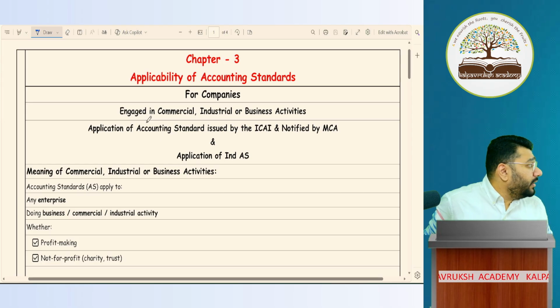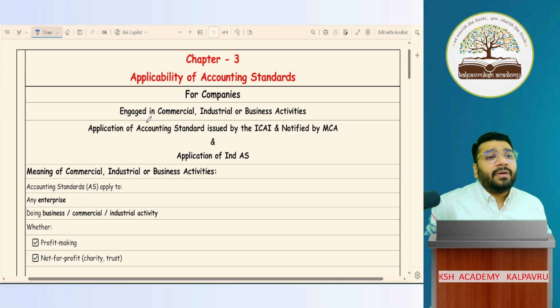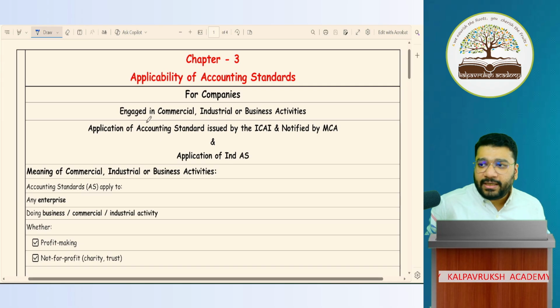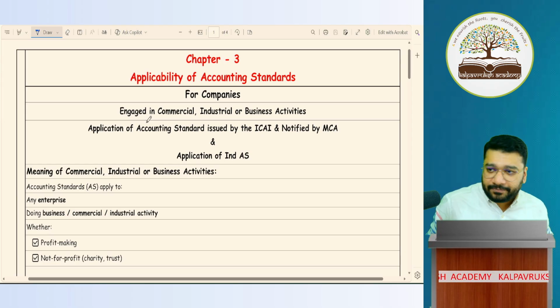Now, I've prepared my own notes, which is a summary of the content given in your ICA material. It is a little bit complicated. Definitely, you have to go through the ICA module. I don't say no, you have to go through it. But initially, for our discussion's sake, I simplified the notes so that the understanding could be better.